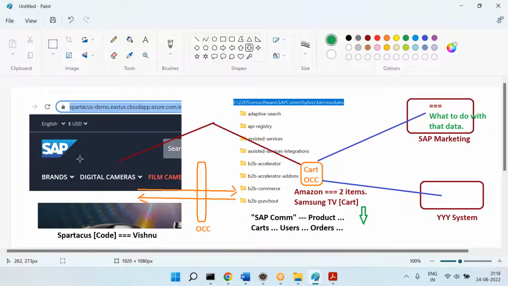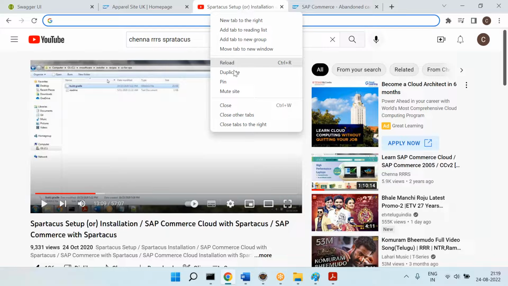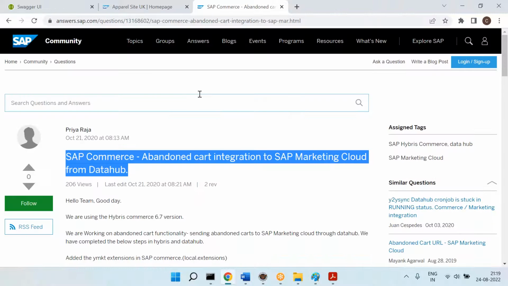And headless e-commerce you can use for B2C and B2B. On the B2B side they are implementing more now, but most of the things are available on the B2B side also, and they are focusing more on B2B. You can start using it. As I told you, some companies already started and went live also. I just showed you some examples. And these are the recorded sessions you have for Spartacus and OCC if you want to learn it.